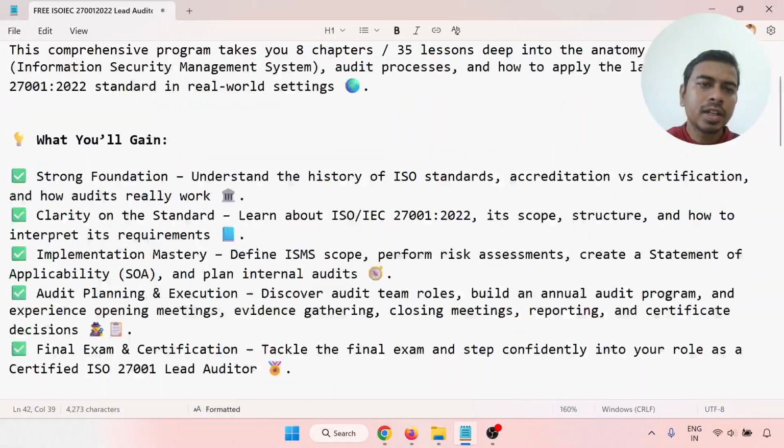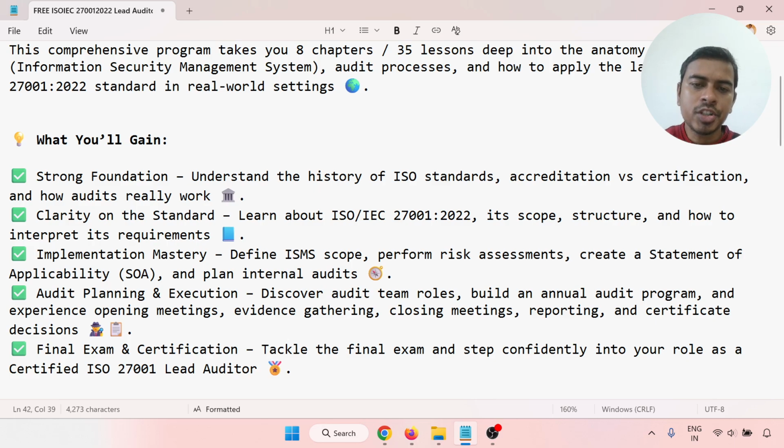Clarity on the standard: learn about ISO IEC 27001:2022, its scope, its structure, and how to interpret its requirements. Then implementation mastery: define the ISMS, that is the Information Security Management System, scope, perform risk analysis, create a Statement of Applicability (SoA), and plan internal audit.